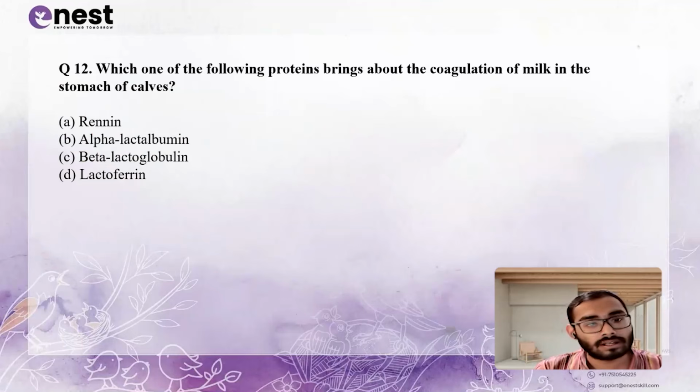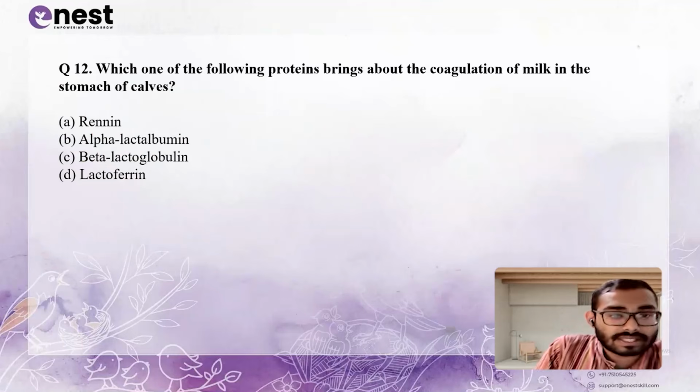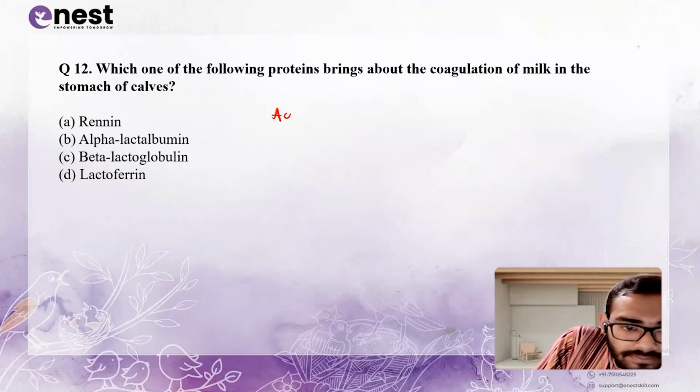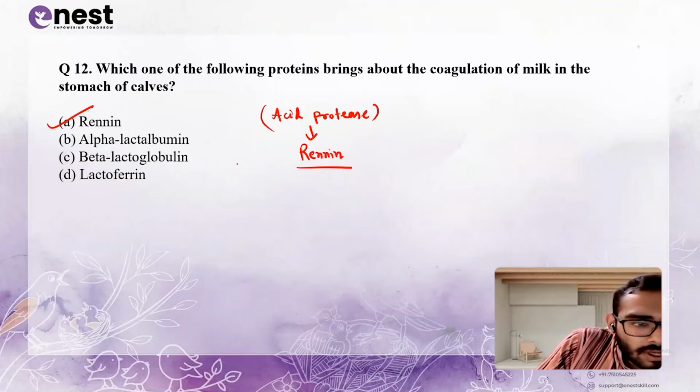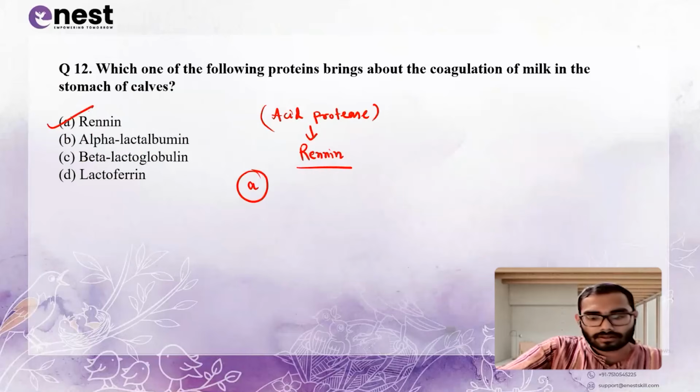It is basically an acid protease, which is renin. So question number 12, the option is A, renin.